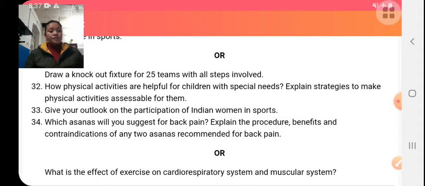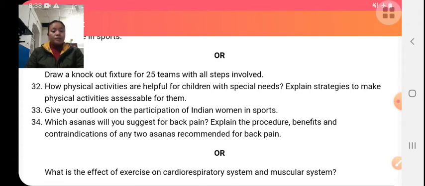Lactic threshold means regular exercise increases the ability of the muscle to tolerate lactic acid for a long duration. Due to lactic acid, we feel fatigue, and if we do exercise, the lactic threshold increases.